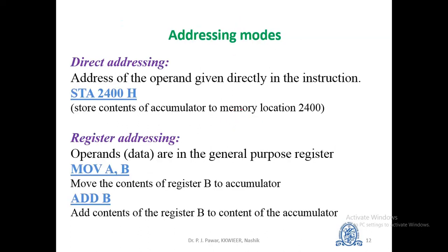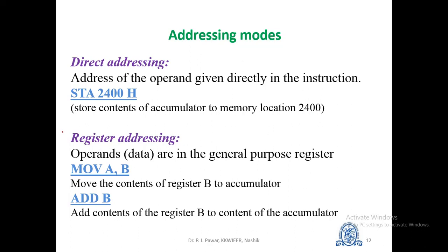Then we will discuss the different addressing modes of the microprocessor or microcontroller. The first one is direct addressing. In direct addressing, the address of the operand is given directly in the instruction. For example, STA 2400H means that we have to store the contents of the accumulator to memory location 2400.